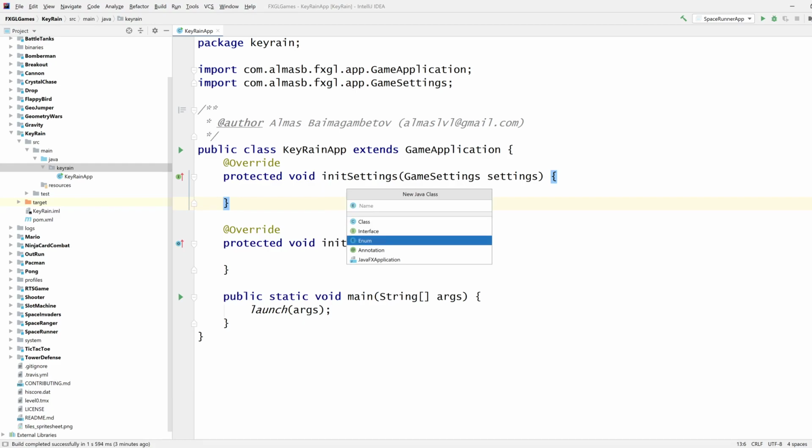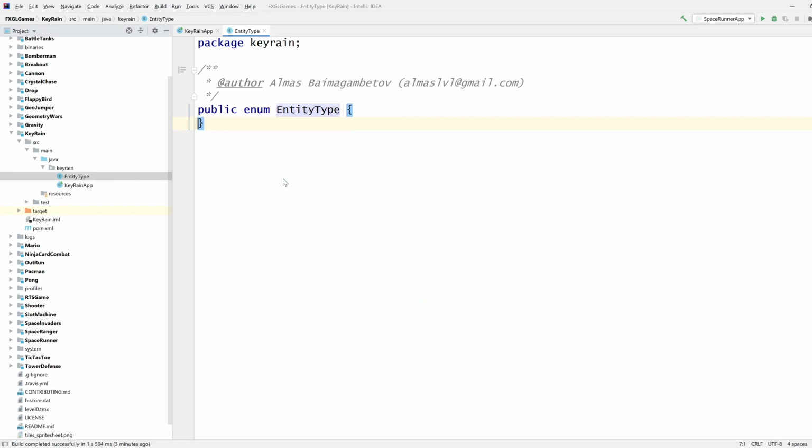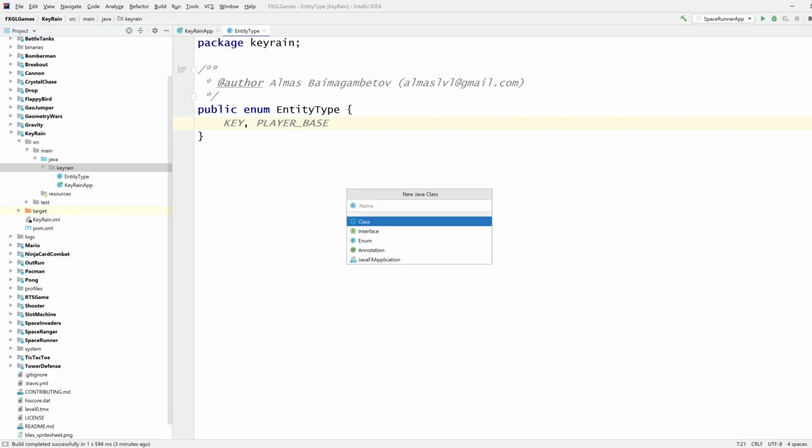So we need an enum, we need an entity type, because we want to know what types we're going to have. We're going to have key, and it's called player base. Next thing you create is a factory, which is going to be called key rain factory.